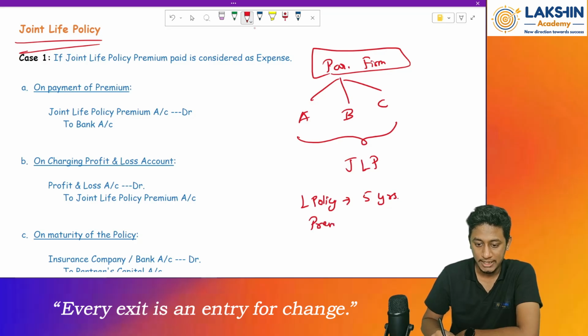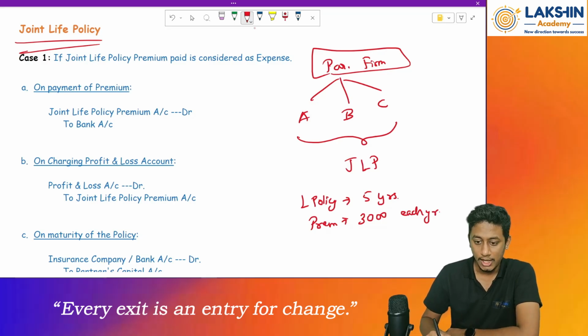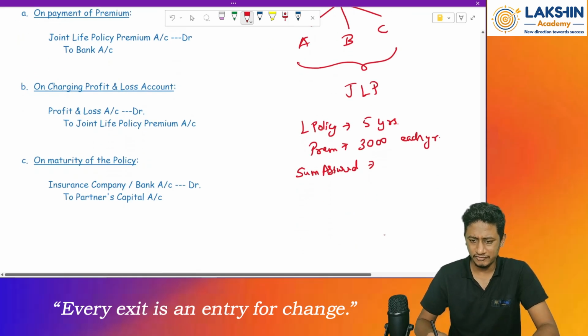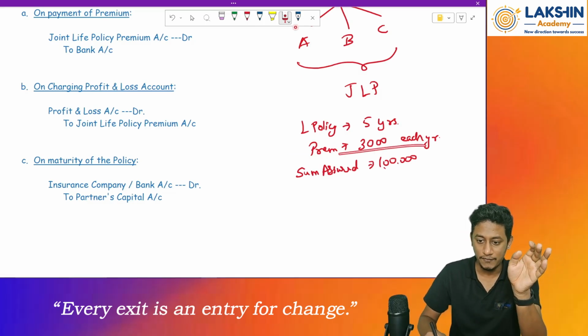He pays a premium of 3,000 rupees each year, and the sum assured is, let's say, rupees 1 lakh. Tomorrow if he dies, he will receive a sum of rupees 1 lakh.